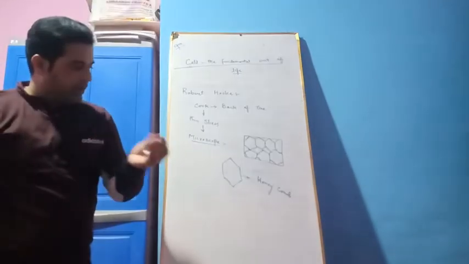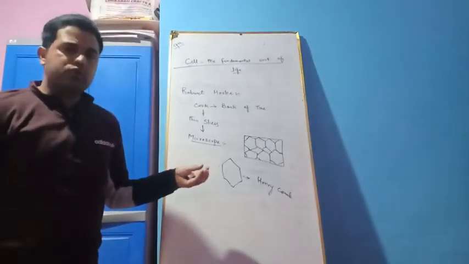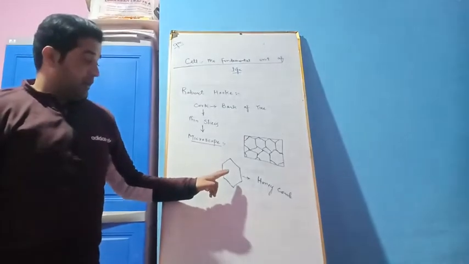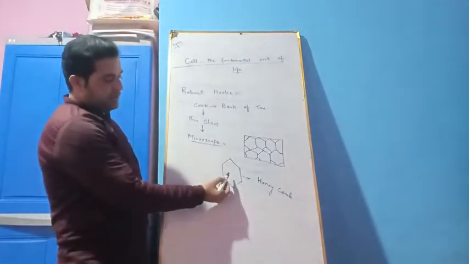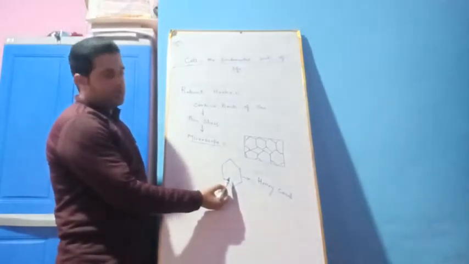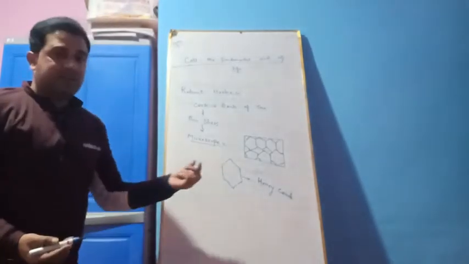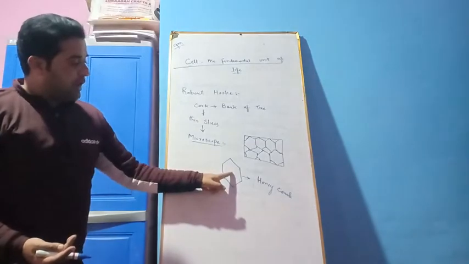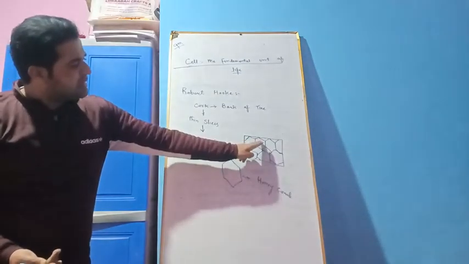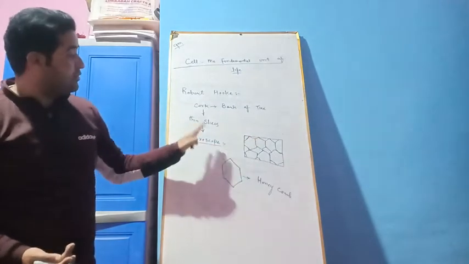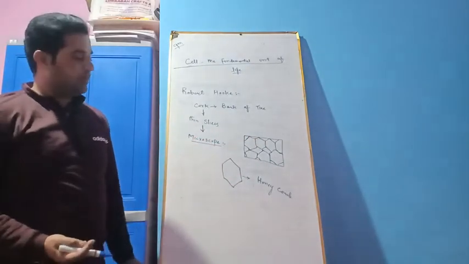The honeycomb is the house in which the honeybees live. Its structure is exactly like this. So the honeycomb resembles these basic structures which were visualized by Robert Hooke.